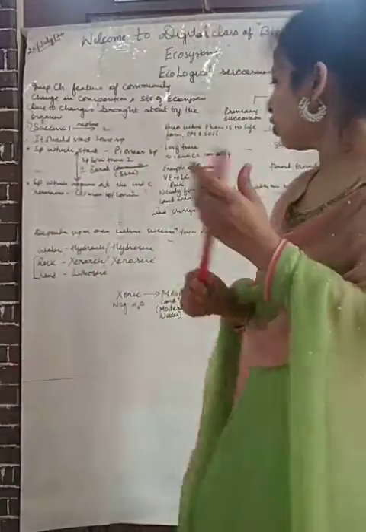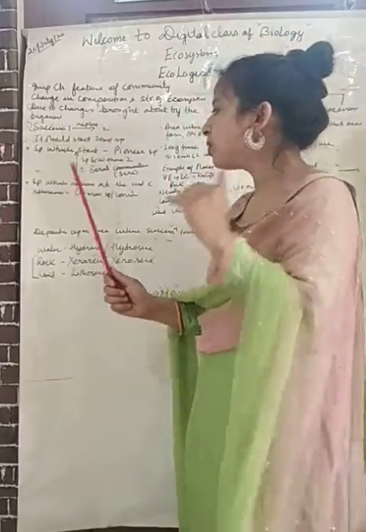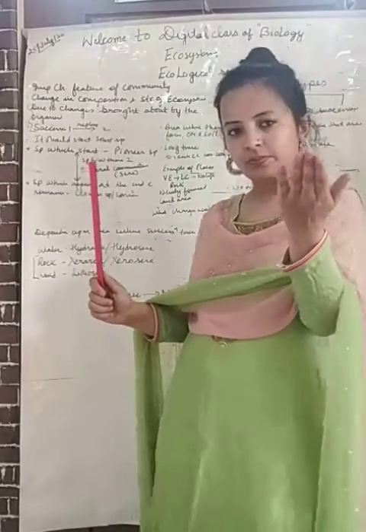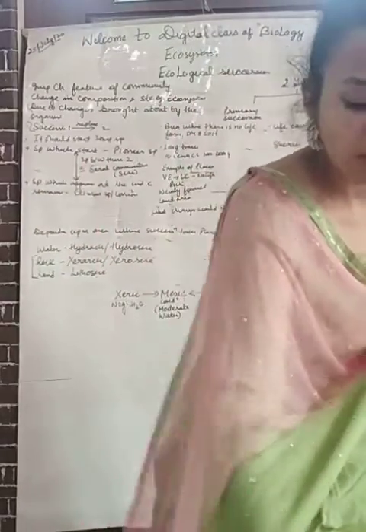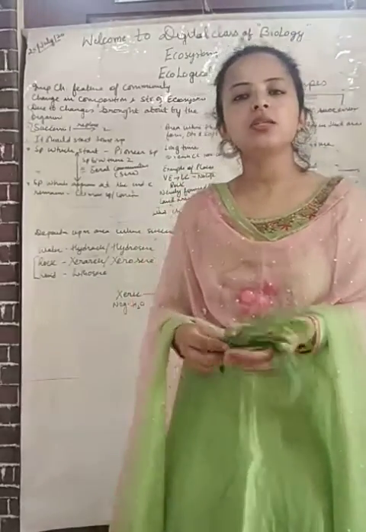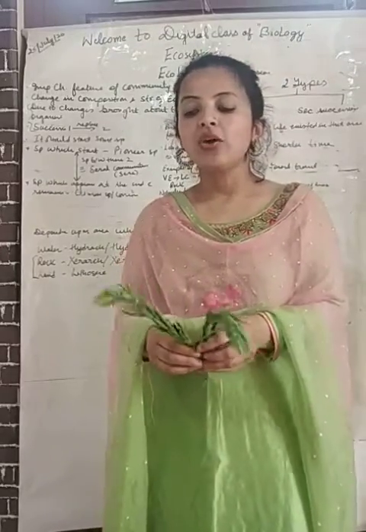Then second is your climax species or climax community. It is the species which appears at the end of the succession. So can you tell me which is the most stable community of the ecosystem? I've told you just now.